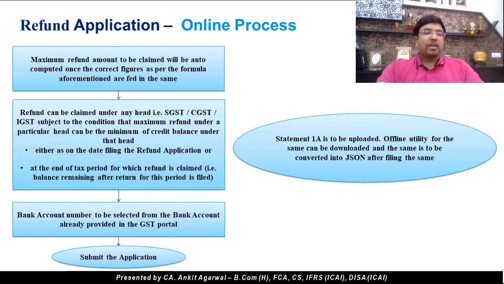Suppose your refund allowable is rupees 100 and you wish to claim the same first in SGST. Your current SGST balance is rupees 80. However, the SGST balance in the month for which you are claiming the refund was only 60. So you can claim currently only rupees 60 as SGST refund and the balance 40 you may claim from CGST or IGST or both, but subject to these two conditions.